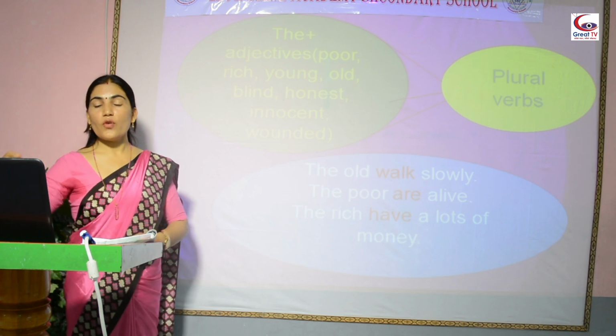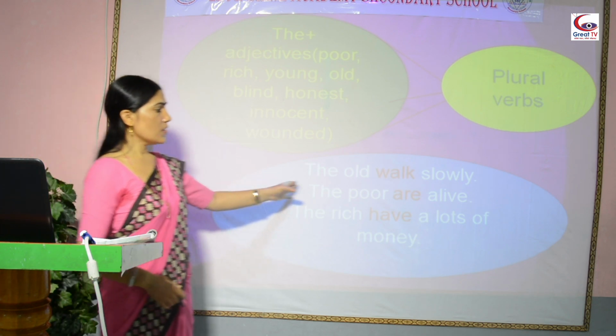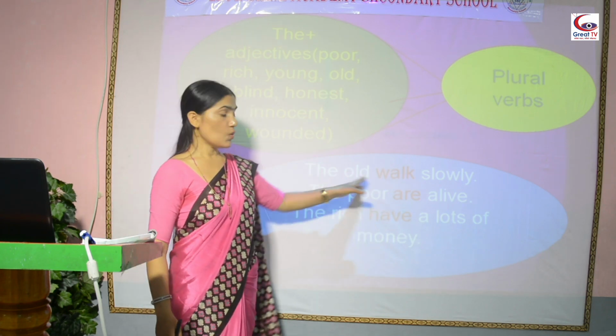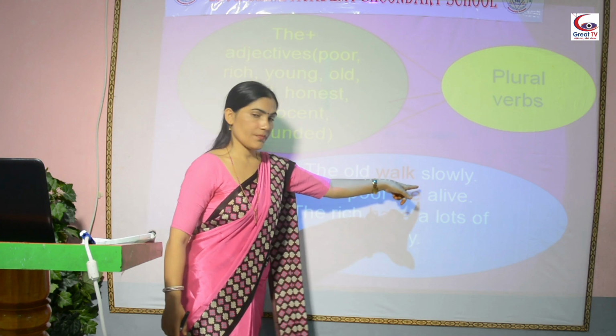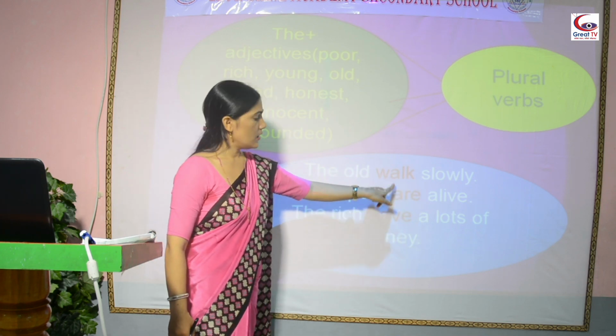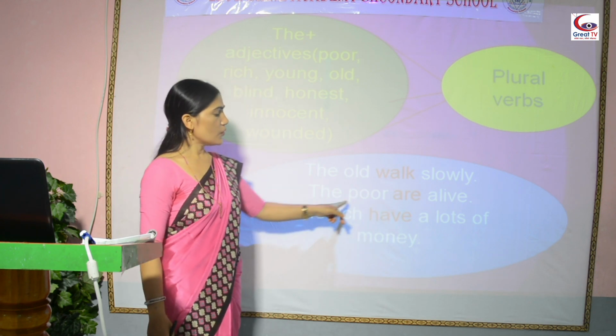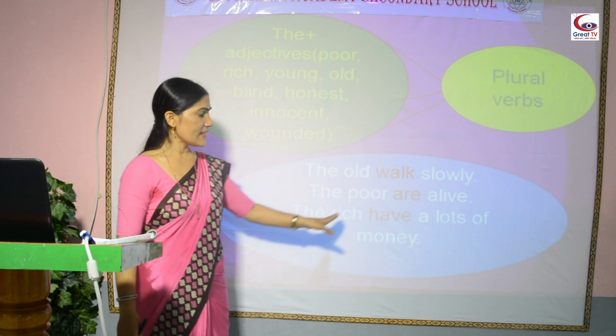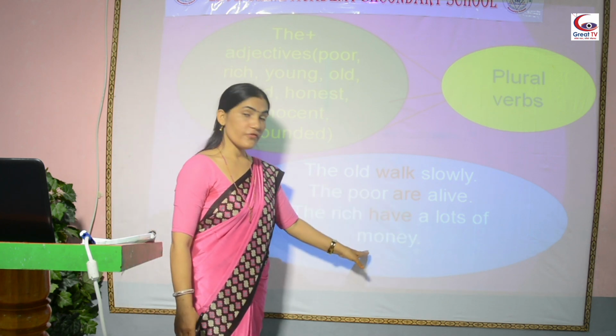They are followed by plural verbs. The poor are alive. The rich have lots of money.